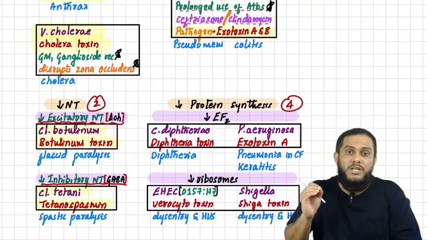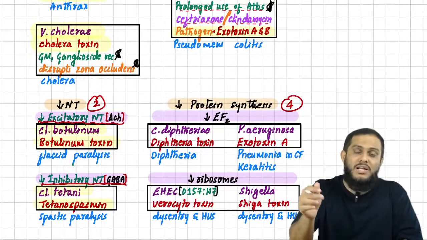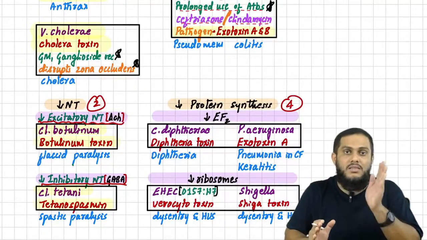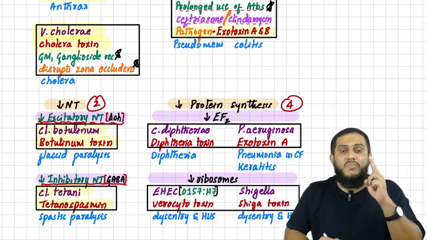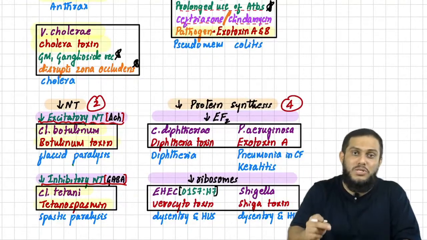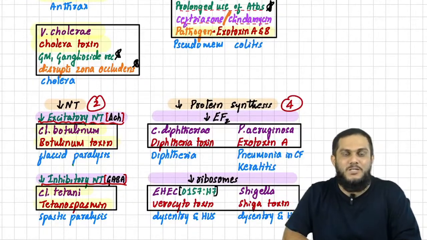Toxins that act by inhibiting protein synthesis. There are four toxins. To inhibit protein synthesis, we have to inhibit either EF2, elongation factor 2, or we have to inhibit ribosomes. Either EF2 or ribosomes. There are two toxins which act by inhibiting EF2 and inhibit protein synthesis, and there are two toxins which act by inhibiting ribosomes and inhibiting protein synthesis. So first we focus on EF2.